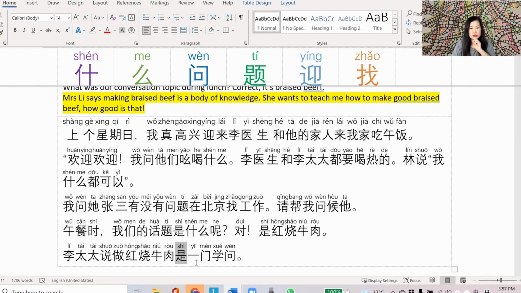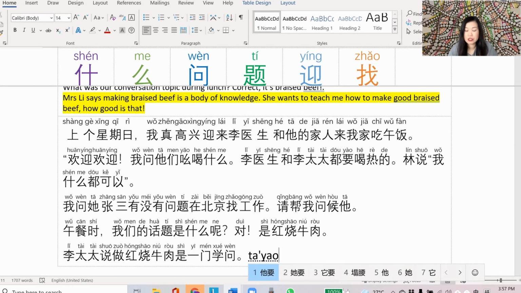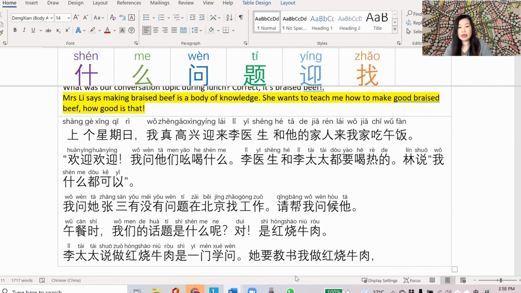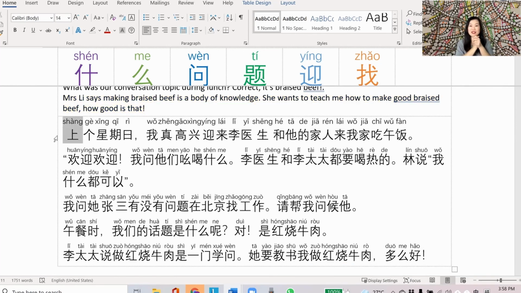So I suppose it's good to use the correct measure word. 一门学问. She wants to teach me, 她要教我做红烧牛肉. How good is that? So to express a feeling, saying how good, 多么好. That's the full text translated.